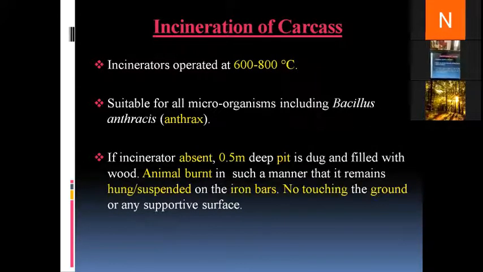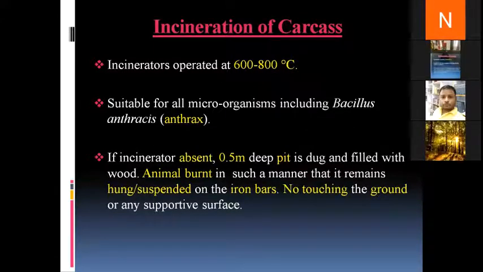Above that pit, we hang the animal which needs to be burnt in such a manner that it remains suspended on a hook, but does not touch any of the surrounding surfaces. And then the animal is burnt till it is charred or completely turned into carbon. Is this clear to everyone?